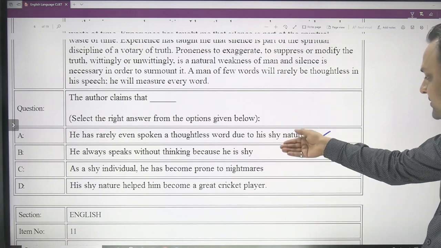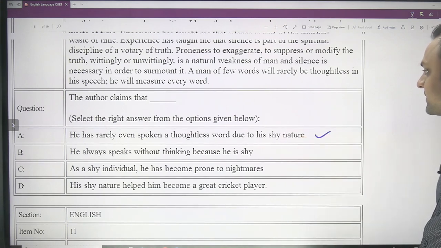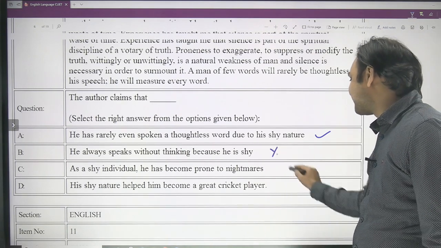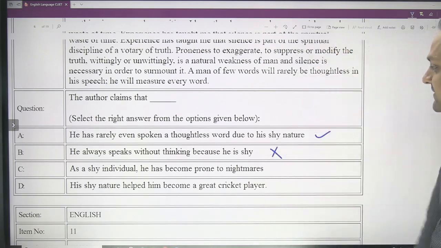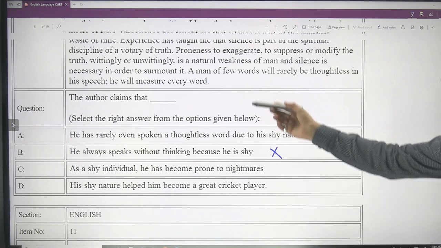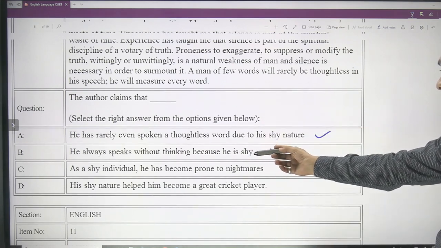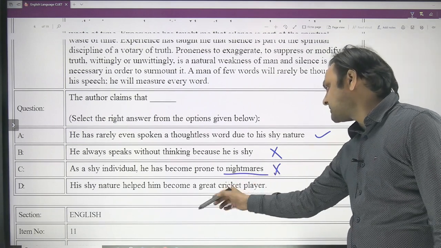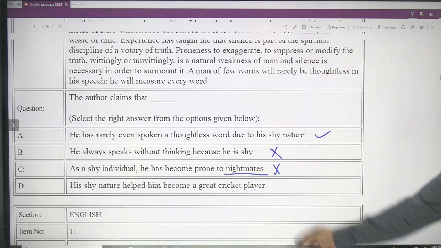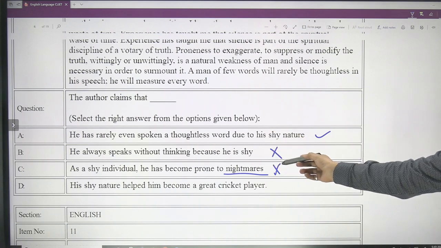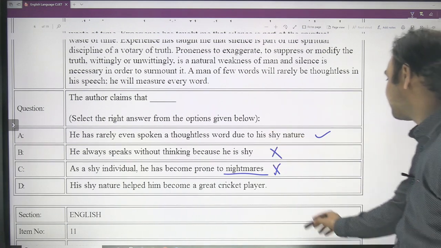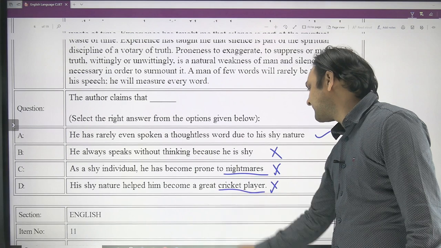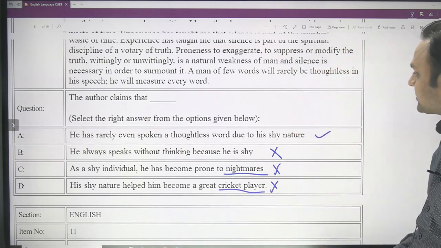Let's analyze the other options. The author claims that he always speaks without thinking because he is shy. This is contrary to what the author is saying. The author claims that as a shy individual, he has become prone to nightmares. Nothing about nightmares has been mentioned in the passage, so it cannot be the answer. The author claims that his shy nature helped him become a great cricket player. No, it is absurd. Cricket player has got nothing to do with the given passage.